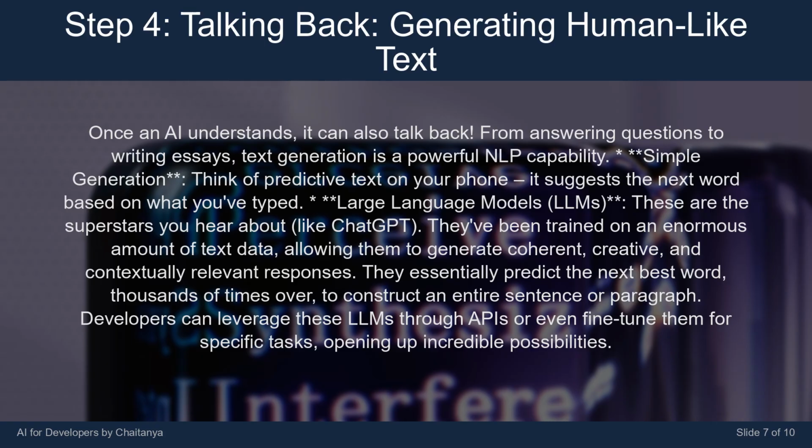They've been trained on an enormous amount of text data, allowing them to generate coherent, creative, and contextually relevant responses. They essentially predict the next best word, thousands of times over, to construct an entire sentence or paragraph. Developers can leverage these LLMs through APIs or even fine-tune them for specific tasks, opening up incredible possibilities.